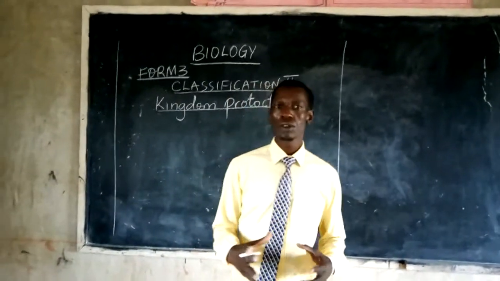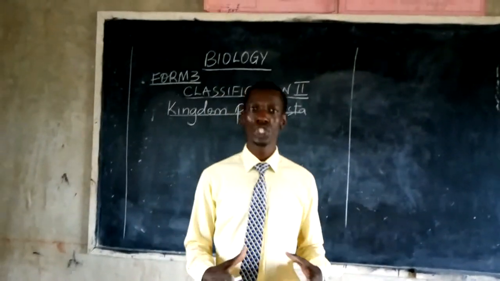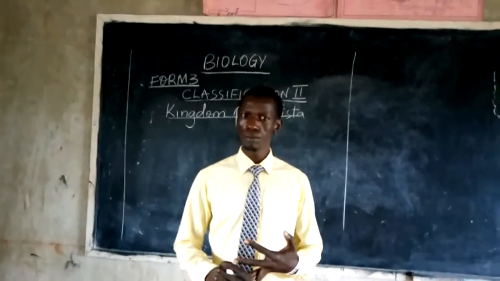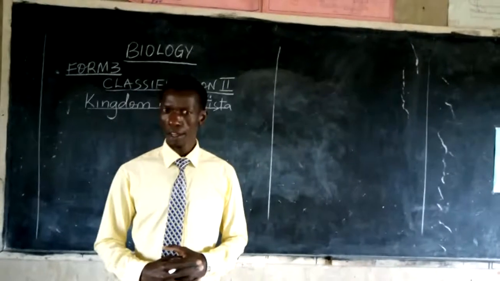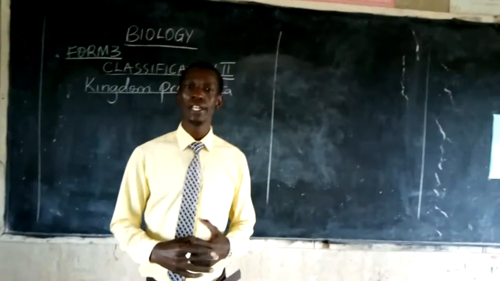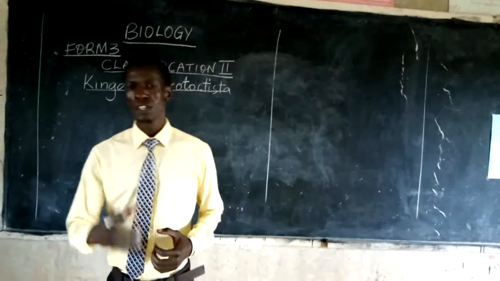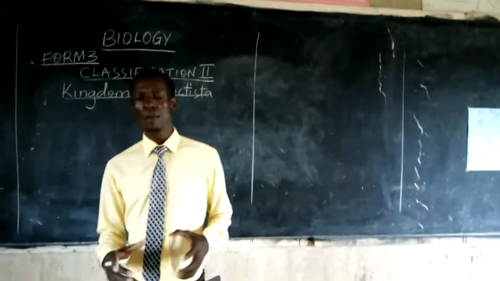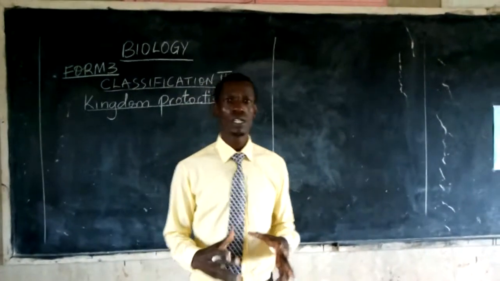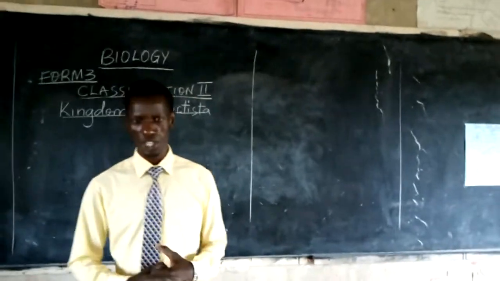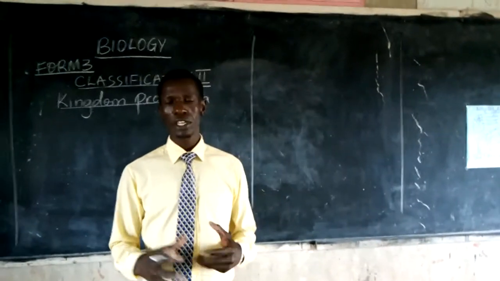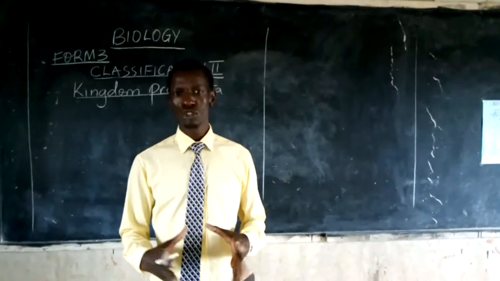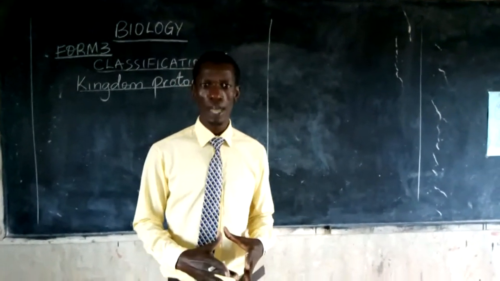Kingdom Protoctista comprises organisms which include amoeba, paramecium, euglena, plasmodium, and spirogyra. They have the following characteristics. Some of them are microscopic, while some are multicellular. The second characteristic, some are heterotrophic, while some are autotrophic.